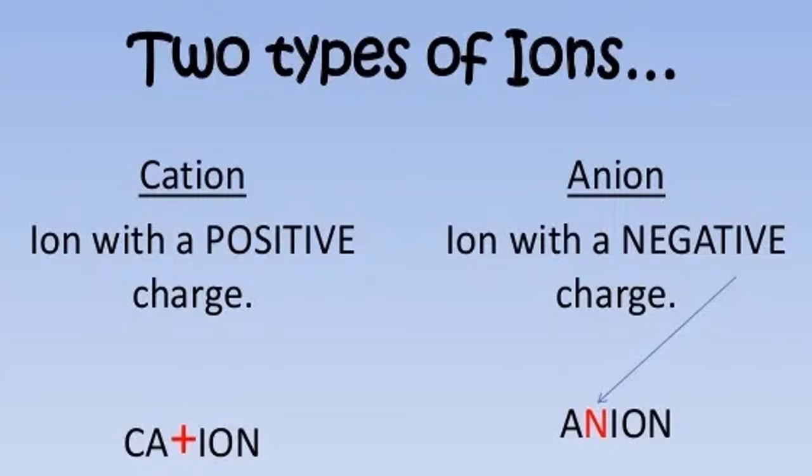So, with this, I welcome you to today's session on what is meant by an ion. Already we understood what is meant by an atom. An atom is the smallest particle of an element, whereas today we are going to discuss what is meant by an ion.